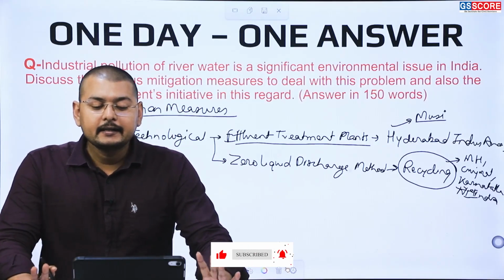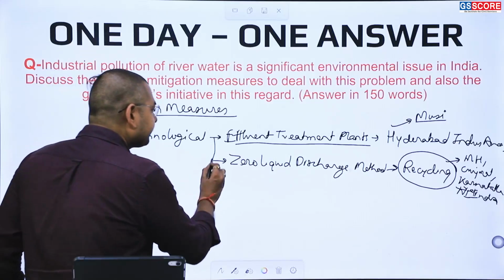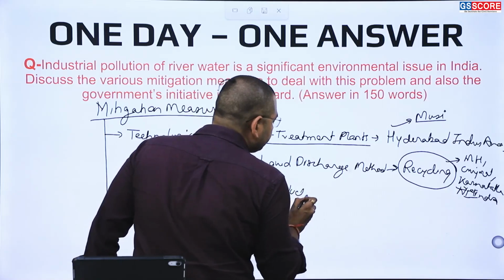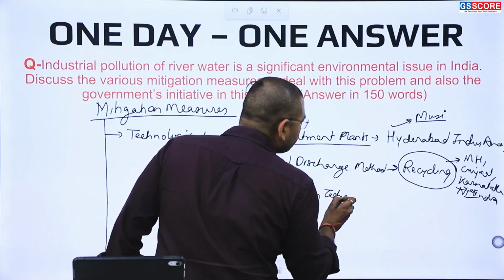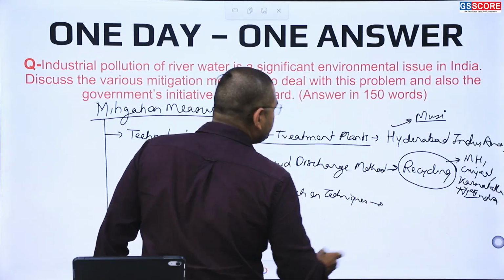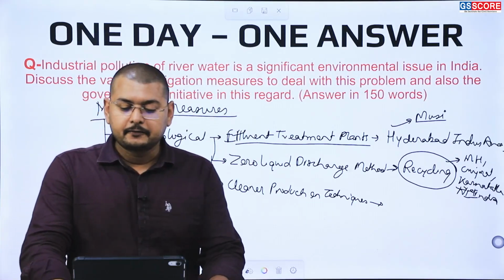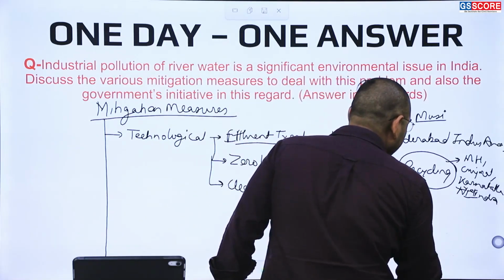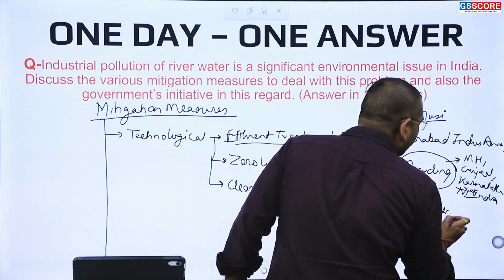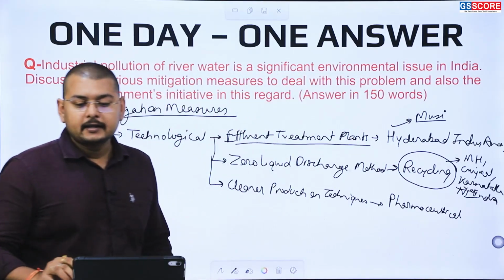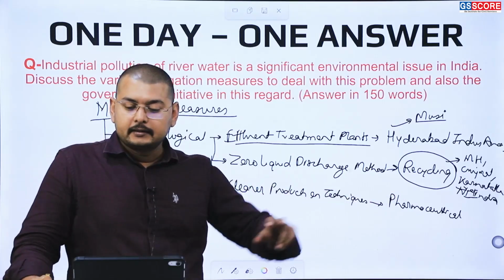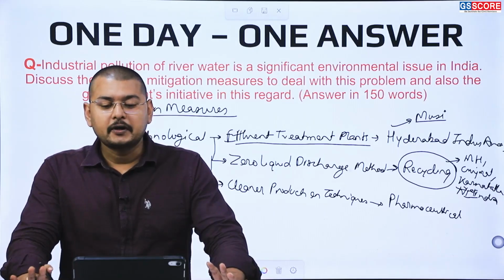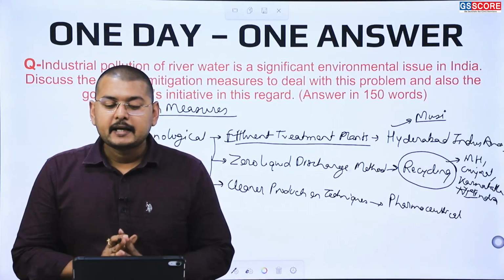Apart from it, cleaner production techniques can also be used. For example, in Gujarat's pharmaceutical industry, this system has been implemented, where it is encouraging the industries to adopt sustainable practices which minimize waste generation.